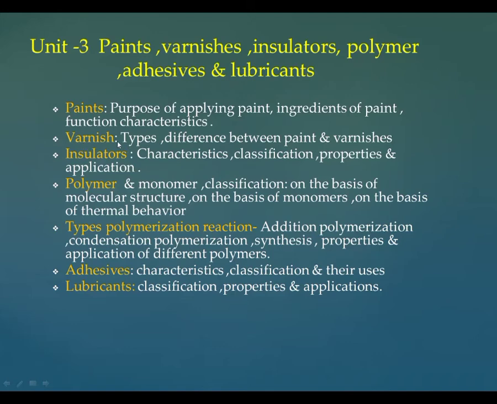In that topic, we discuss classification of varnishes, then the difference between paint and varnishes. The next topic is insulators. In that topic, we discuss different classified types of insulators, their properties, characteristics, and applications.